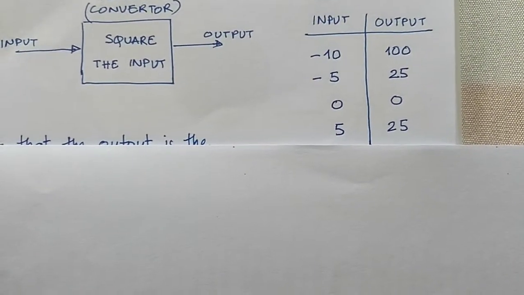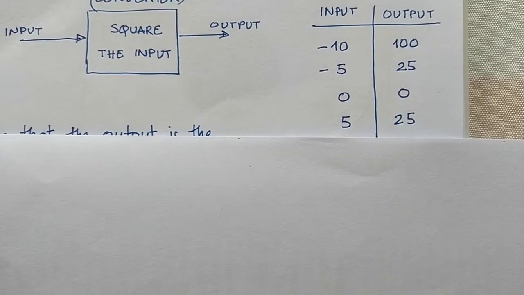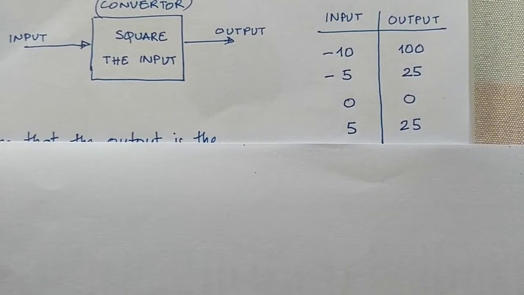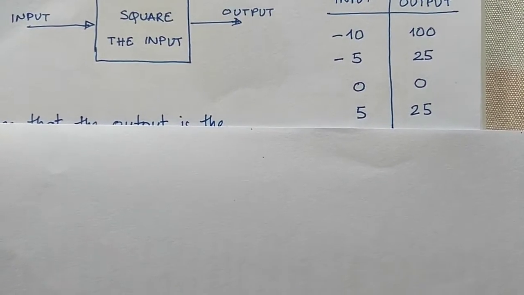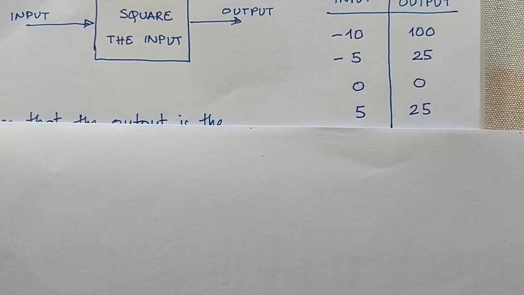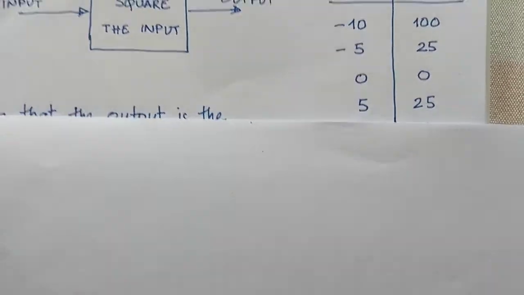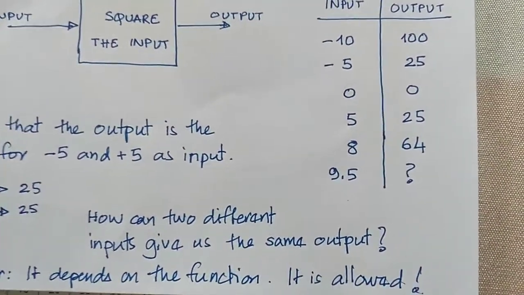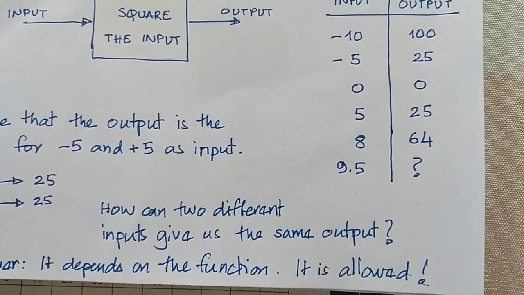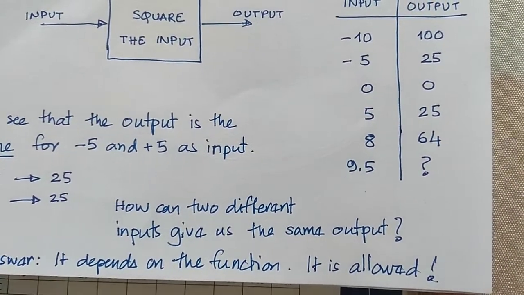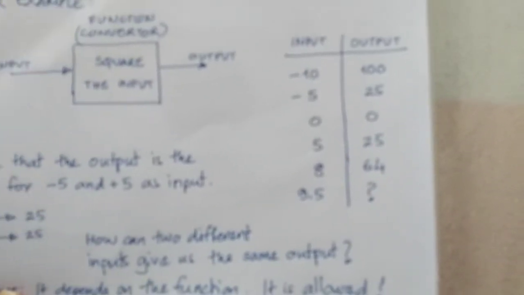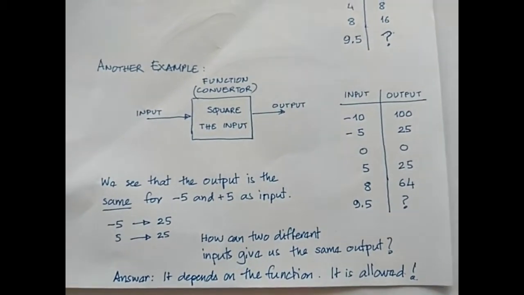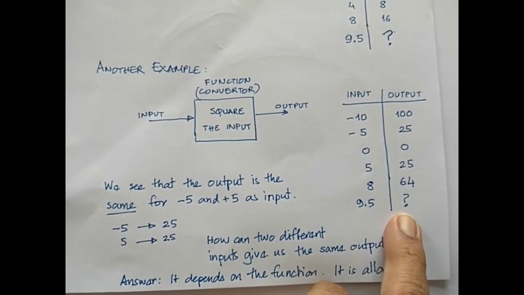Now you can see something strange here: for two different inputs you have the same output. For minus 5 and 5 you have outputs which are the same, that is 25. It will be the same for, say, minus 10 and plus 10, and for any negative number and its corresponding positive number, the output will be the same. We go down the list, if input is 8, what is the output? The output is 64. Before I turn the page, remember, you have to give me the answer for this.